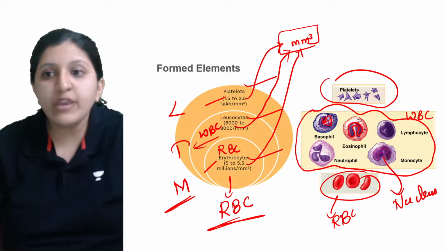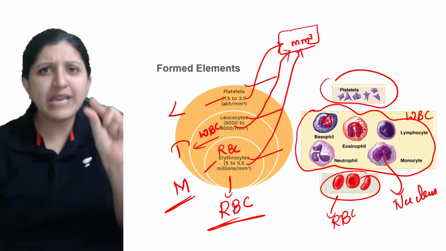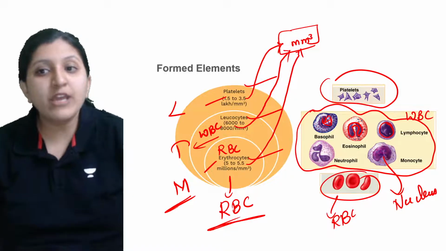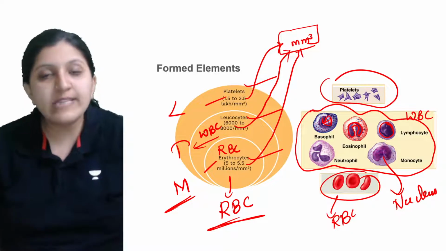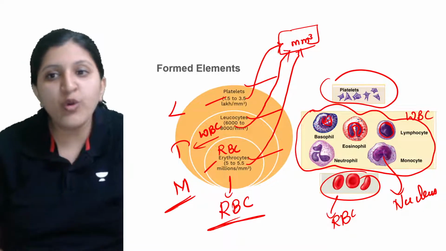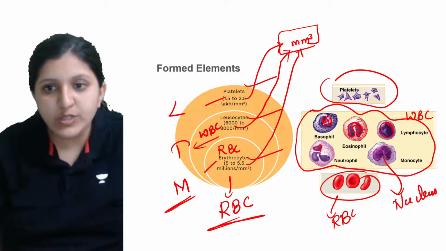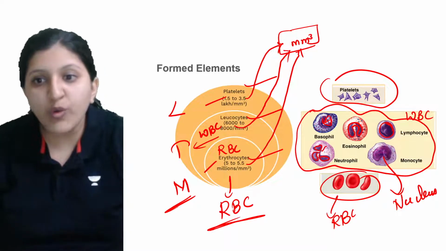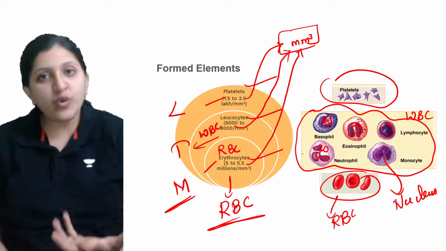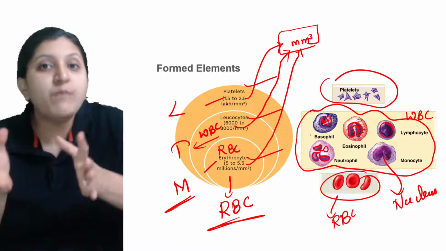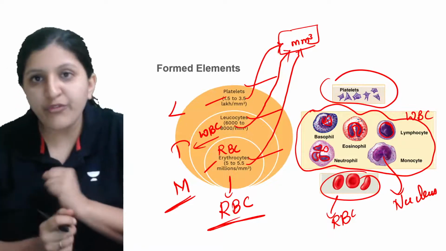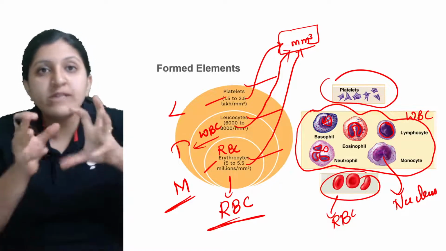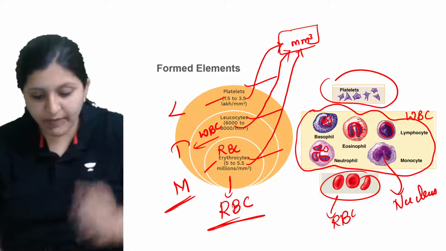In the lymphocyte, you can observe there is very little space for cytoplasm. Most of the area is covered by the nucleus itself. This one is a lymphocyte. Then the neutrophil: you can see 3 lobes here. It's not that it will have only 3 lobes; there can be 4 lobes also. The neutrophil is also called a polymorphonuclear cell, because it has many lobes of the nucleus.